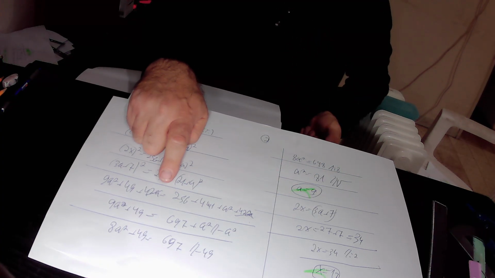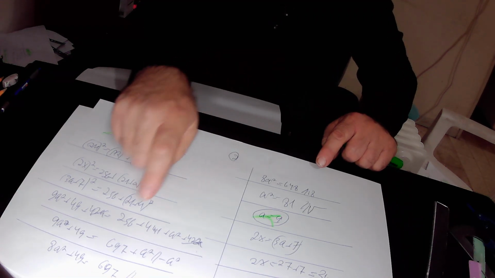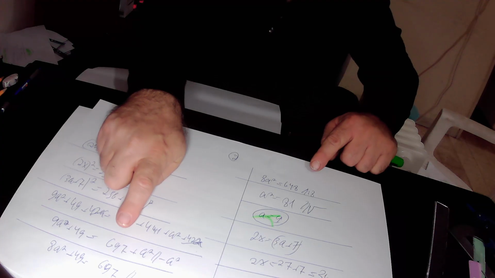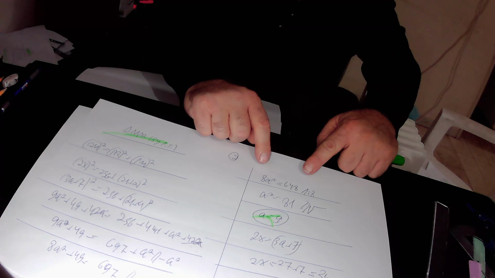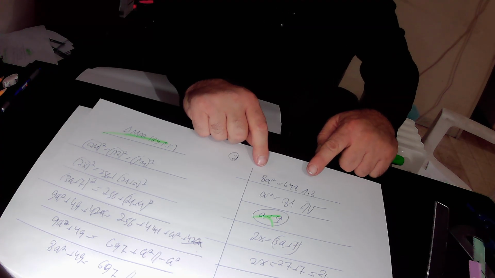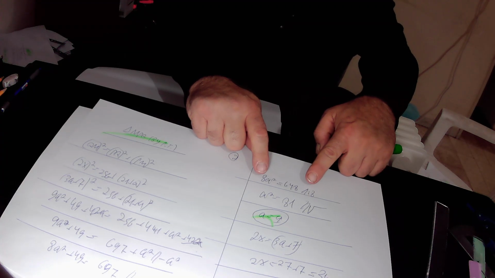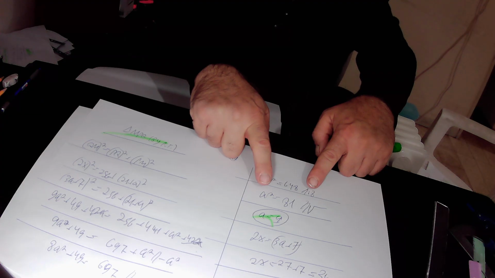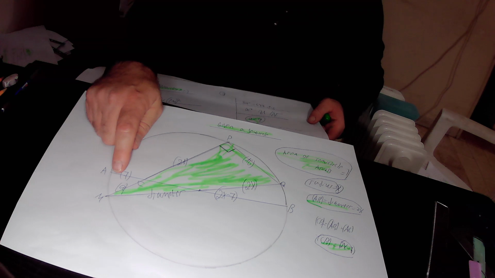Here we subtract 49 from the equation, and we find that 8a squared equals 697 minus 49, that is 648. So 8a squared equals 648. Here we divide this equation by 8. 8a squared over 8 is a squared, and it equals 648 over 8, which is 81. So a squared equals 81. Here we take the square root, and we find that a equals the square root of 81, that is 9. So a equals 9 units.